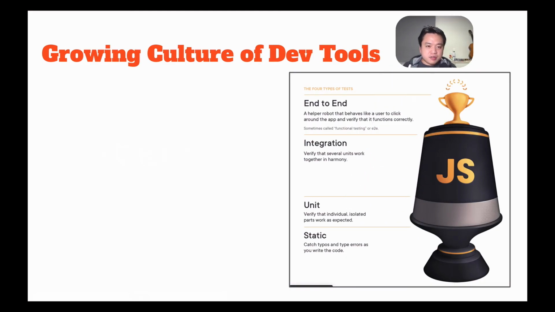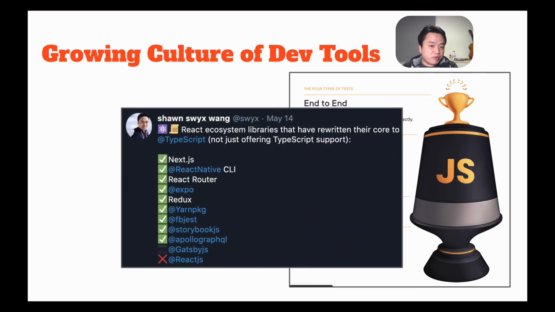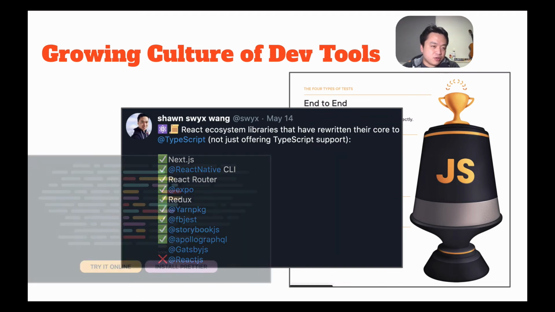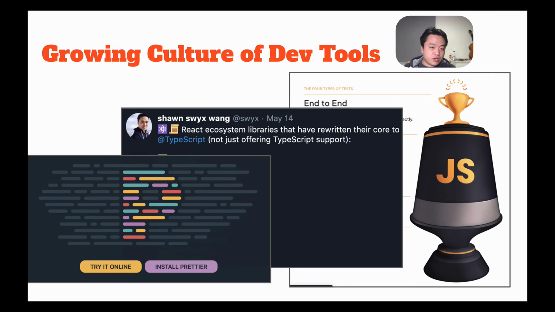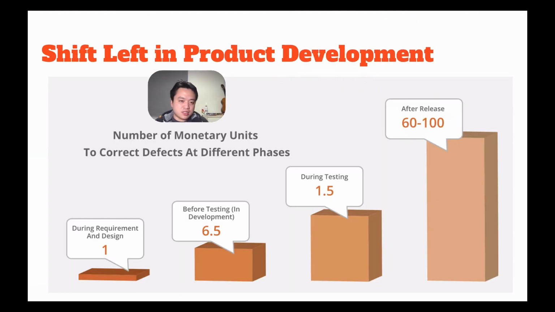Fortunately, I think in JavaScript, there's been a growing culture of acceptance of DevTools. Anytime we write tests, that becomes a custom-made dev tool that tells us when any part of our app breaks. The React ecosystem has definitely embraced TypeScript in a big way, and that is another dev tool that helps us reduce runtime errors. And even when you run Prettier on your files, which did not exist 3 years ago, that's a dev tool that actually helps you format and check that your file is valid syntax. All of this developer tooling is not required, but it has the same underlying goal, which is to shift left.